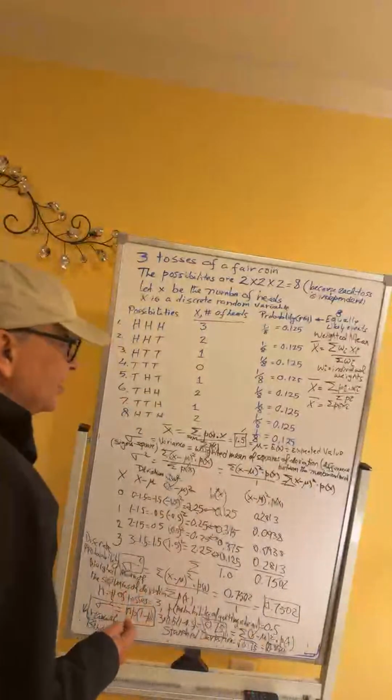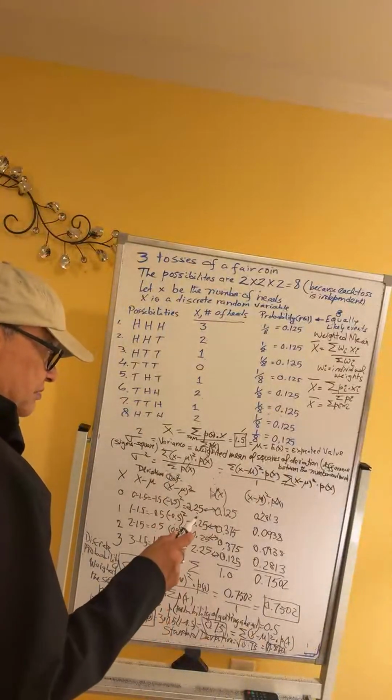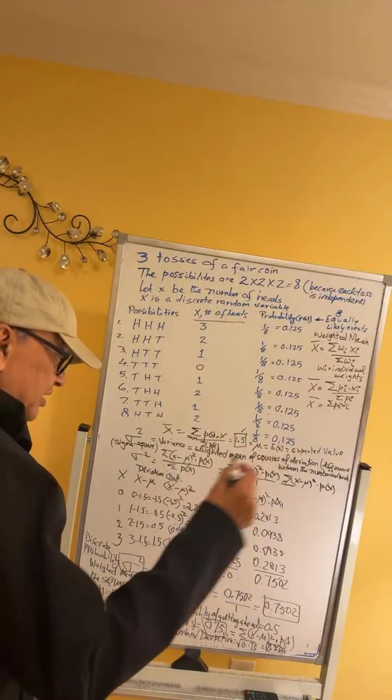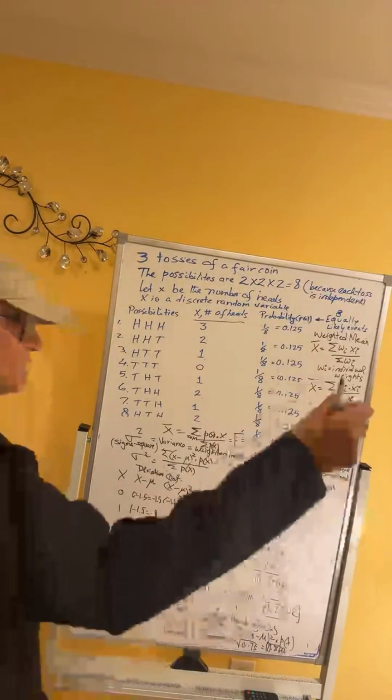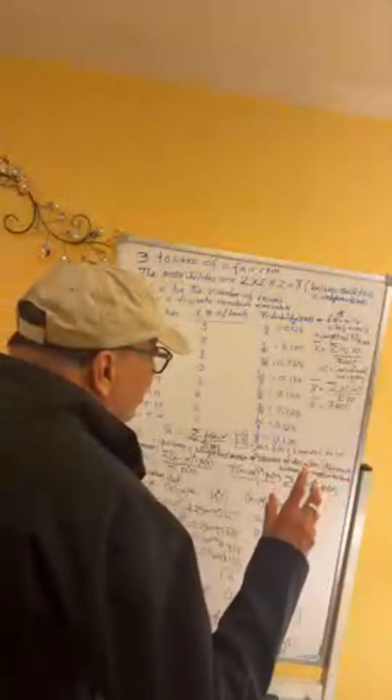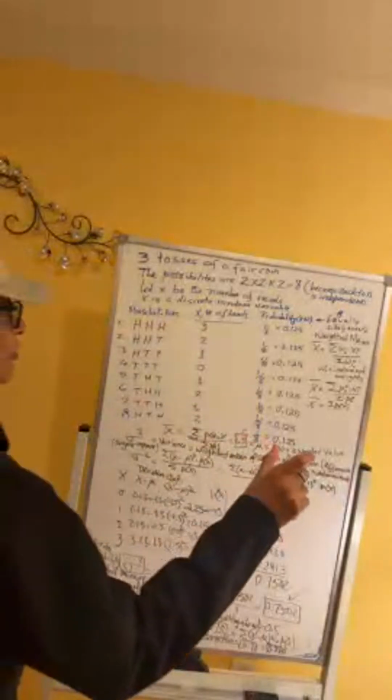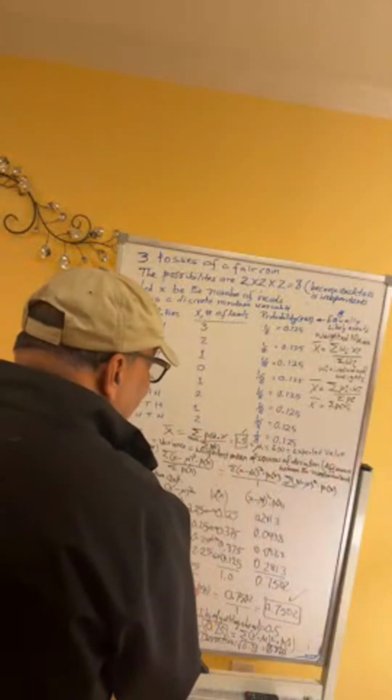And indeed it turned out to be that, because my n, tossing the coin 3 times, is 3. Probability of success, the probability of getting a head in each toss, is 0.5. So 3 times 0.5 times 1 minus 0.5 is 0.75, which is identical to what we got using the discrete probability distribution.